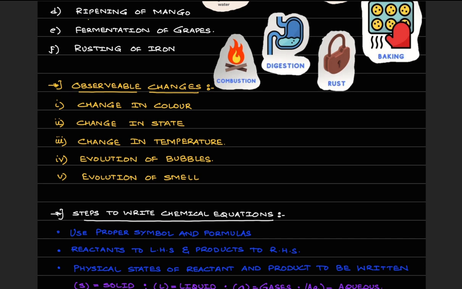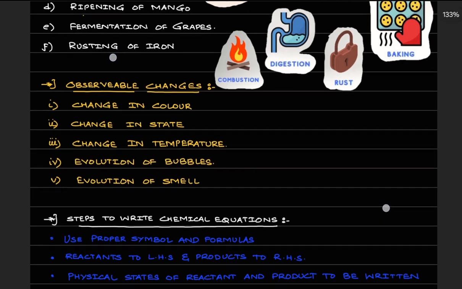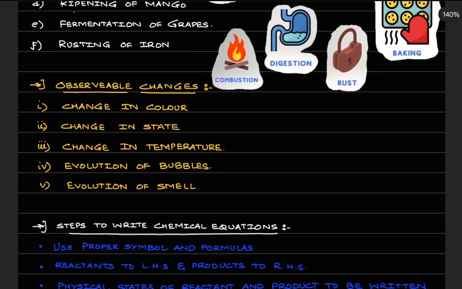Now when we talk about chemical reactions, a very important part associated with this is to write a chemical reaction. Like for example, let's say if I come across carbon plus oxygen gives carbon dioxide.